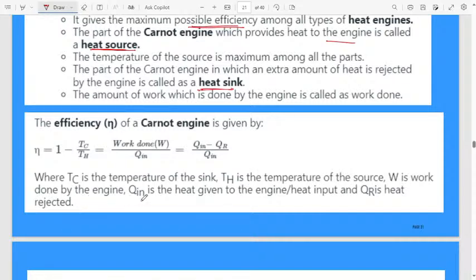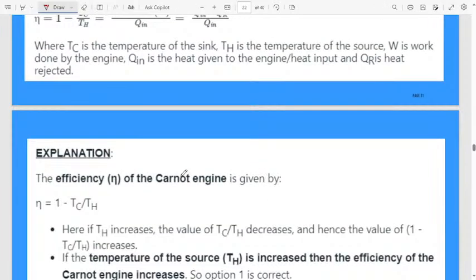by the engine, Q in means heat given to the engine, heat out, that is Q R, heat is rejected. Q R means heat is rejected, Q in means the amount of heat that enters the Carnot engine. Then what they are asking in the question,